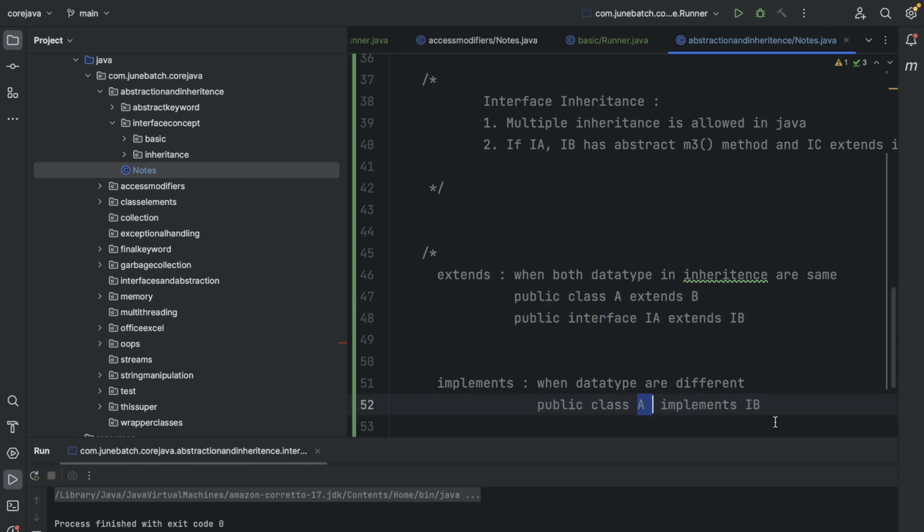And there is only one way: we cannot inherit a class from an interface, right? We can only inherit an interface, because the other way around is not possible, because there will be public methods in a concrete class also, right? So if I try to extend it, then I will get constructors, blocks, and those things are not allowed in an interface, right? So an interface cannot inherit classes, but classes can inherit interfaces, right? Now you know the reasons as well, because constructors are not allowed, normal instance variables are not allowed, and public concrete methods are not allowed in an interface, right? So that's the reason.